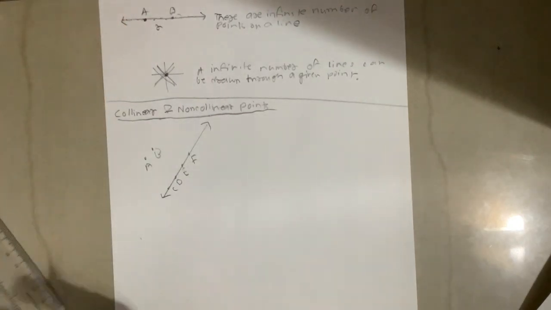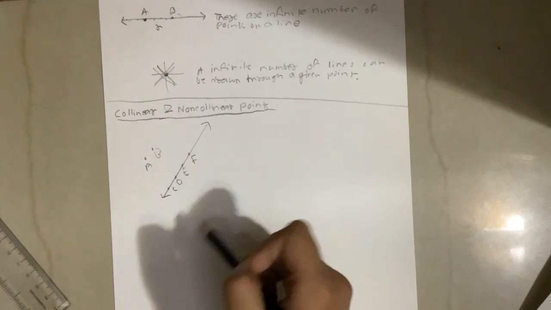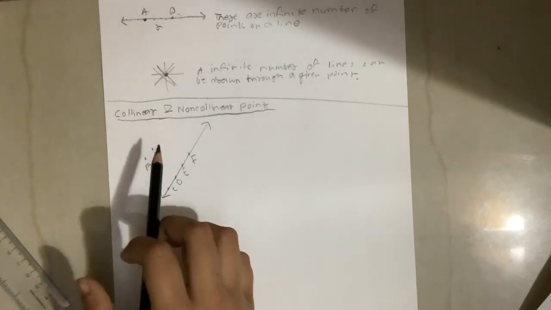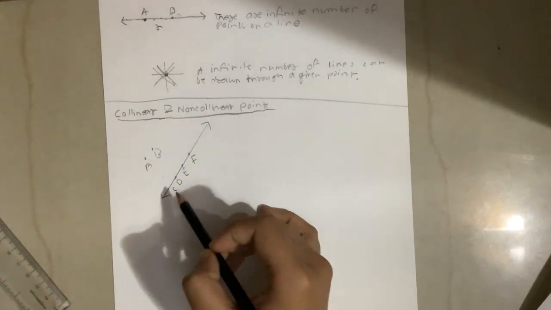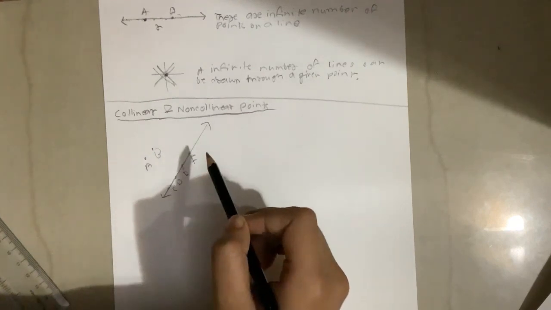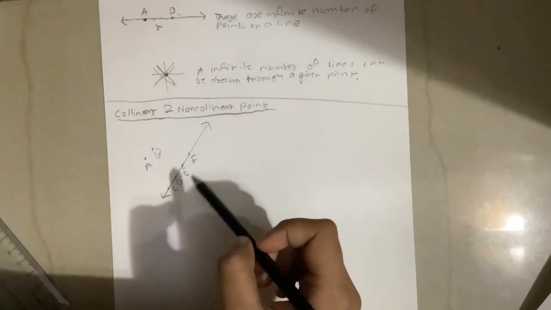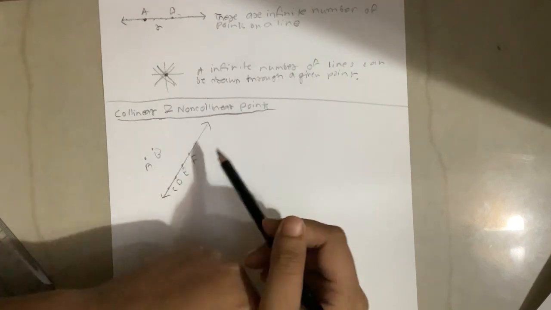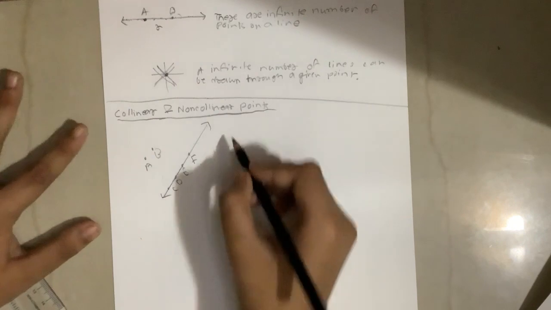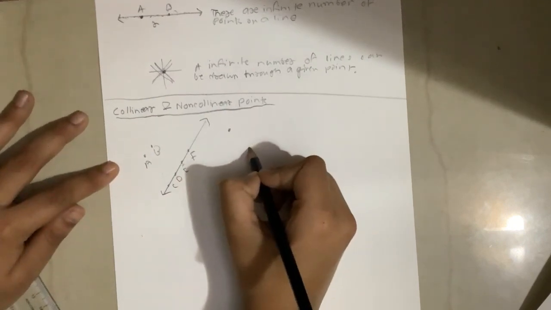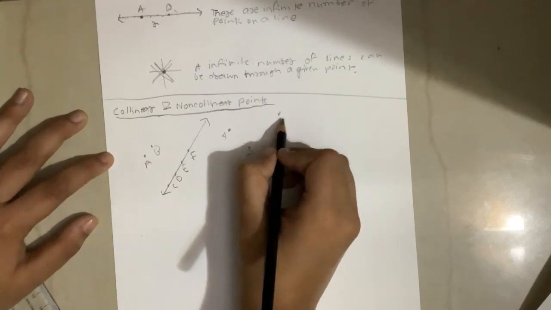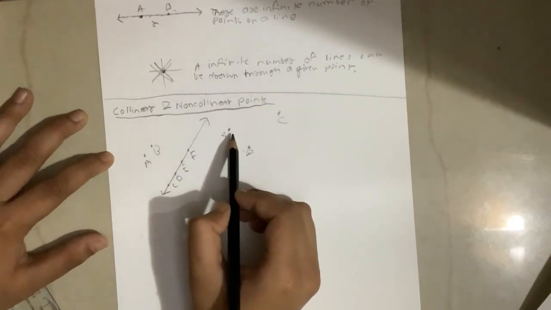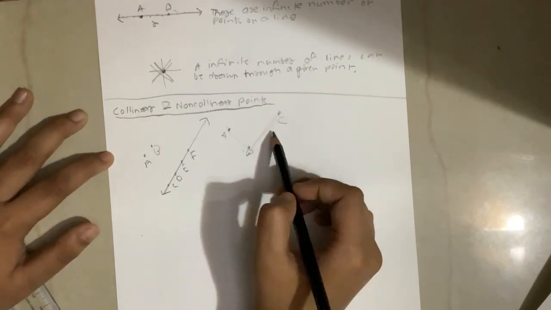Now when two or more points lie on the same straight line, they are called collinear. But if they are not on a straight line, they are called non-collinear. So here C, D, E and F are collinear points, but A, B, C, D, E, F together are non-collinear points. Suppose you name it like A, B, C. This is non-collinear because you have to draw two lines to join it, and you cannot just draw it with one single line.